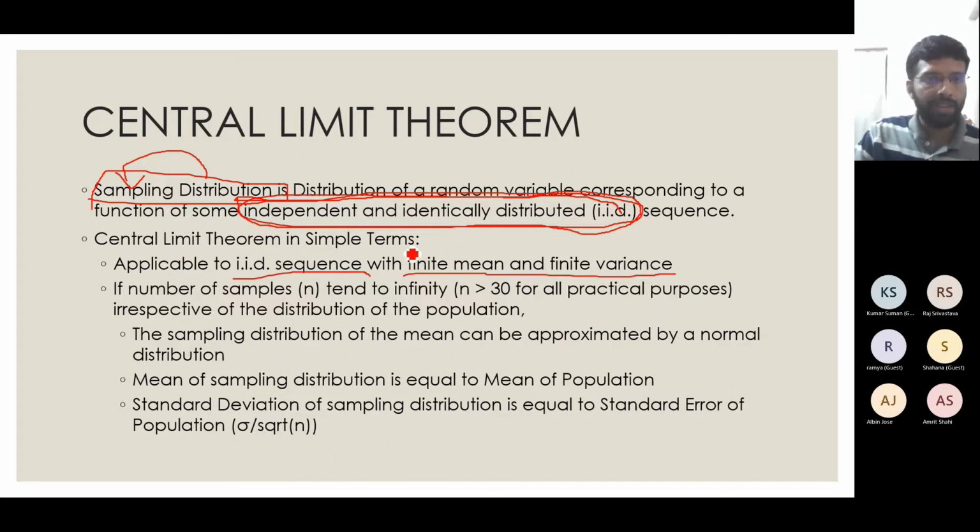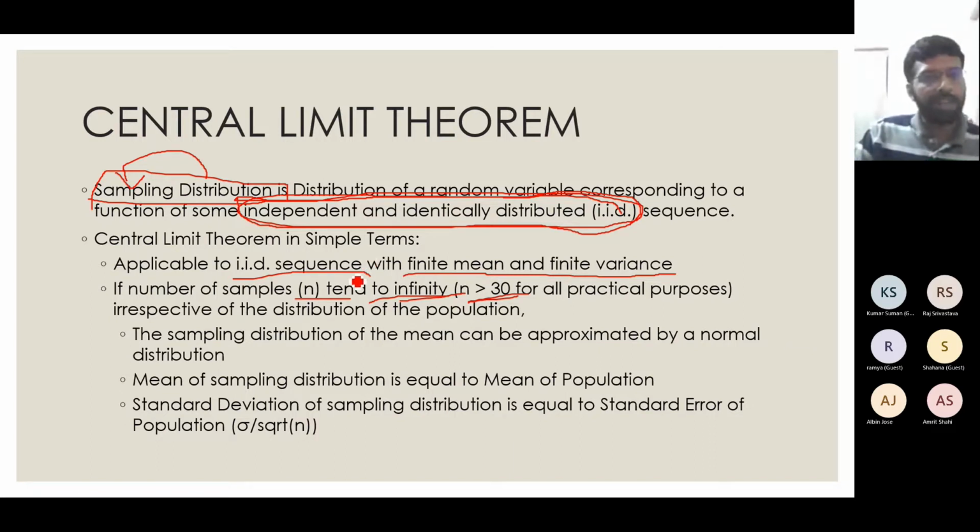In that case, the central limit theorem tells me that if the number of samples, denoted by n, tends to infinity, and even though I say infinity here, if n is greater than 30 in a particular problem, I can always approximate it using the central limit theorem.